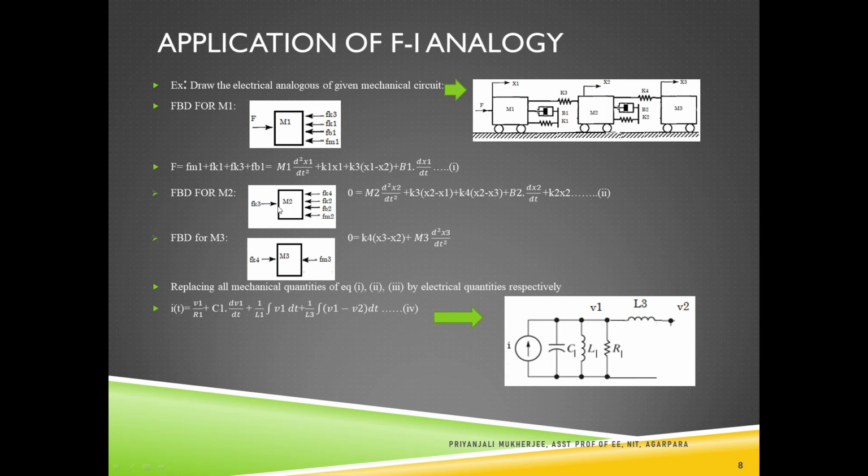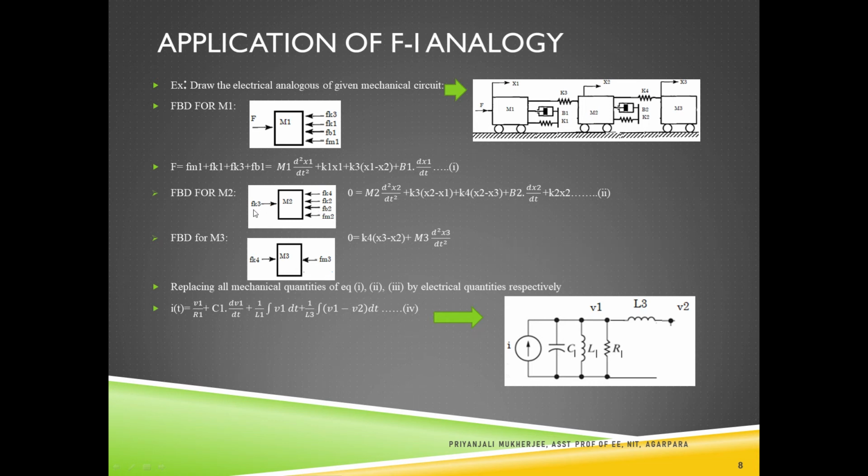Next we have to consider the mass 2. When mass 2 is considered, there is no external force directly linked with the mass 2, so the direct force is equal to 0. Now K3 is connected to the mass 2, so K3 will be acting towards the body.